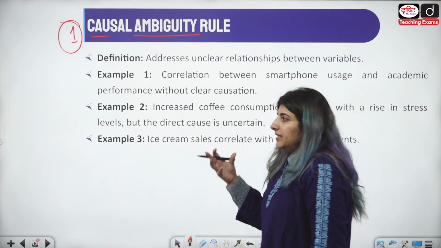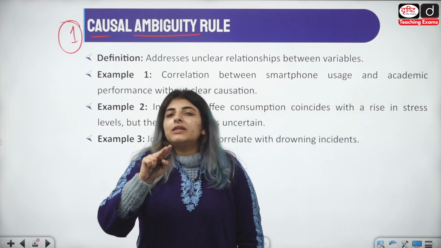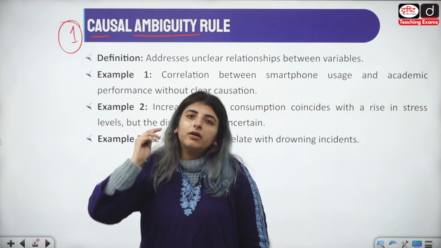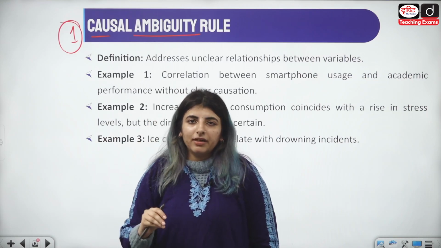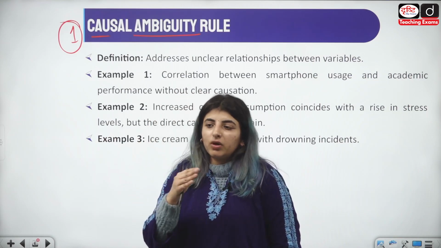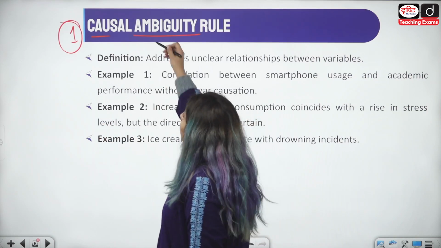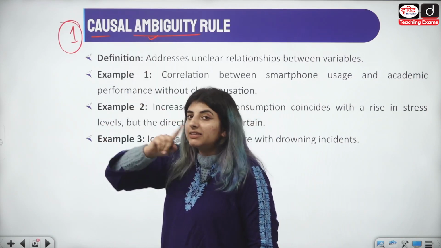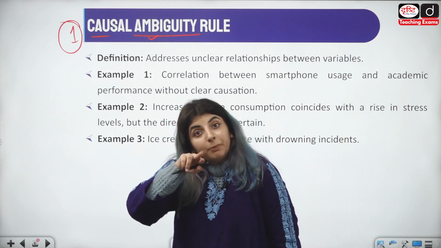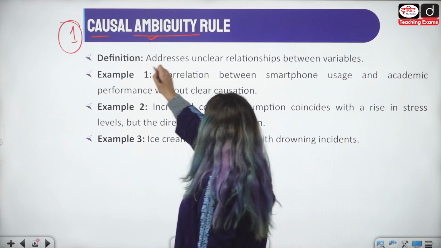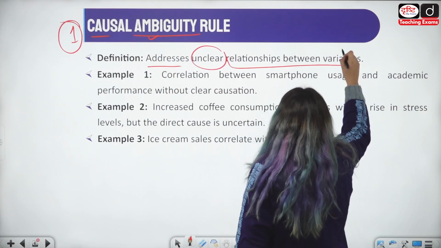ठीक है, जब हमें रिलेशनशिप क्लियर नहीं होता कॉज एंड इफेक्ट के बीच में, क्योंकि दो से ज्यादा चीजें हो सकती हैं, क्लियर कट मुझे नहीं पता what is the cause, but I know that two or more things can be the cause, right? That is known as causal ambiguity. The answer is not clear, you are ambiguous, आपको नहीं पता क्या होगा क्या नहीं. Addresses unclear relationships between variables.